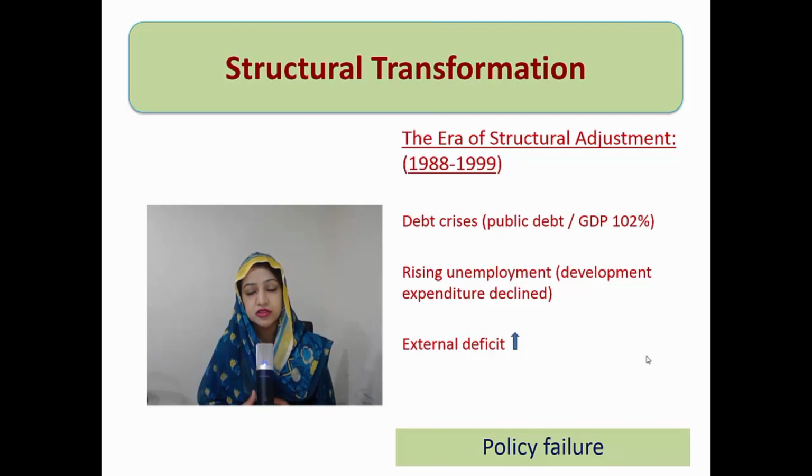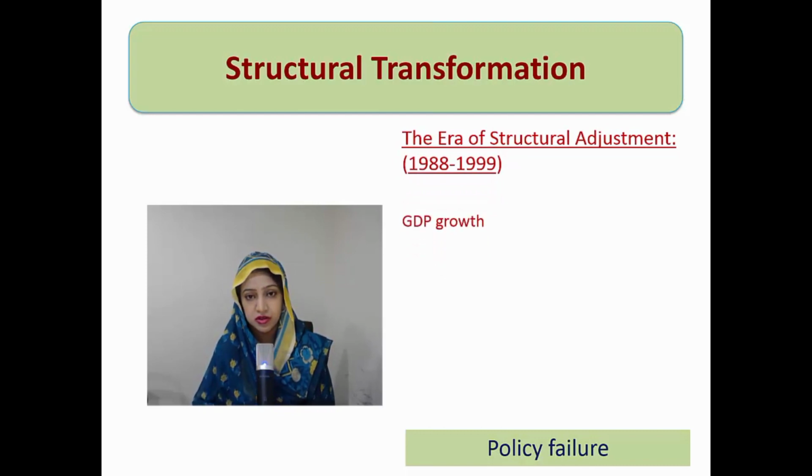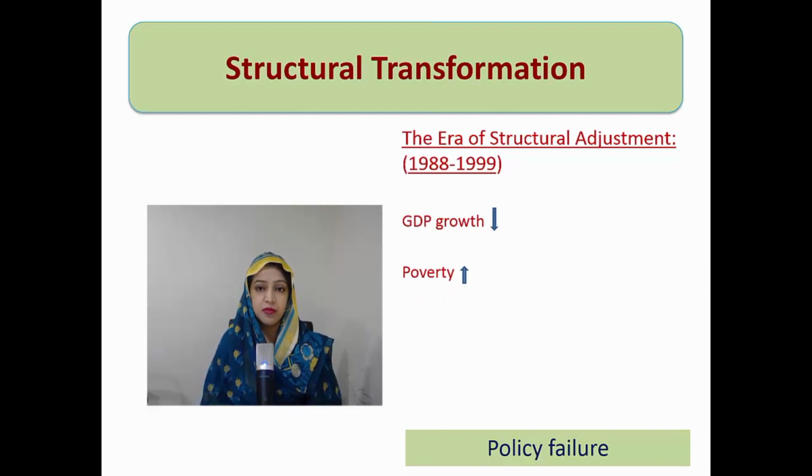And because of many other factors that I quoted, employment generation did not happen, so unemployment rose, and the external deficit became very high. Foreign debt to GDP ratio also increased; foreign debt rather tripled in this time period. We saw the worst inflation in this time period, the second worst inflation in the time period of this structural adjustment era. GDP growth was reduced, poverty increased.